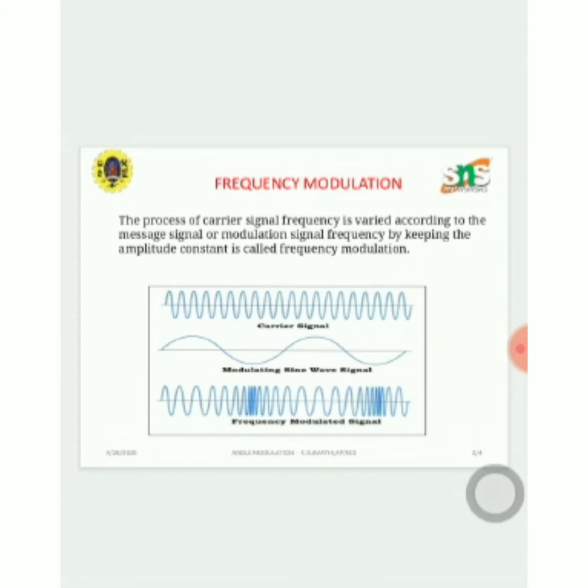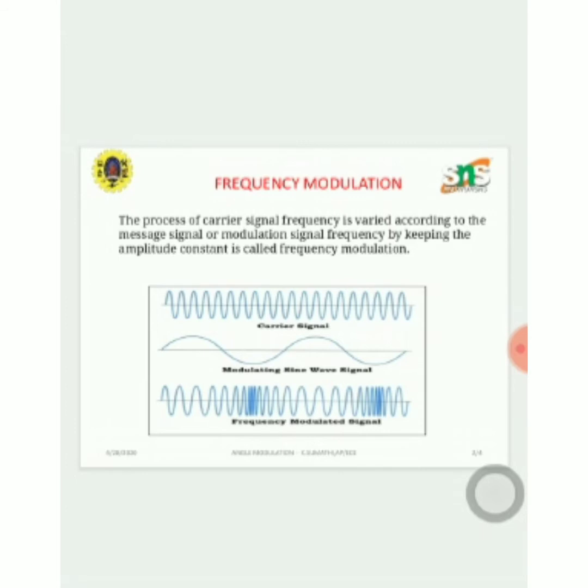This is the waveform of frequency modulation techniques. The first signal is the carrier signal. The second signal is the modulating signal. The carrier signal is a high frequency signal, and the modulating signal is a low frequency signal. The high frequency carrier is varied according to the input signal, that is the modulating signal, so we get the frequency modulated signal. The third waveform is the frequency modulated signal. The frequency variation means either low frequency or high frequency. That is called frequency modulation.